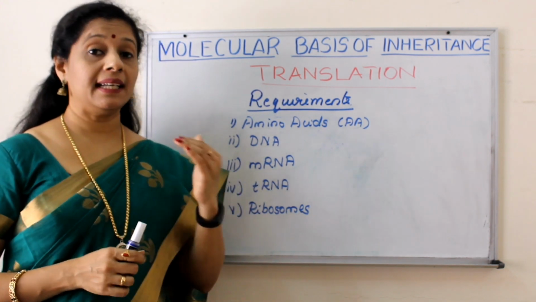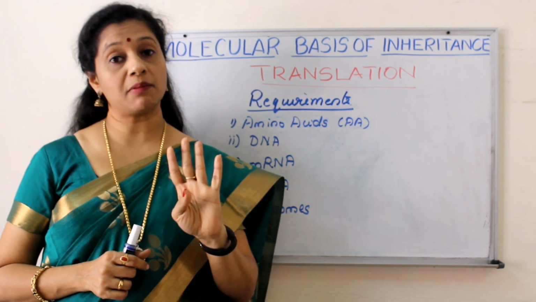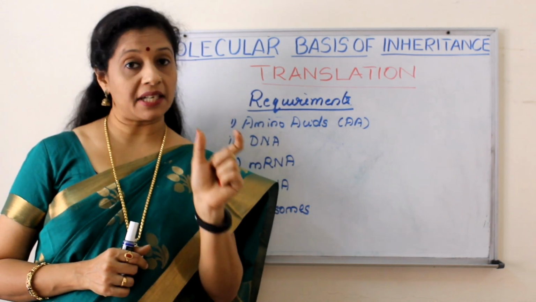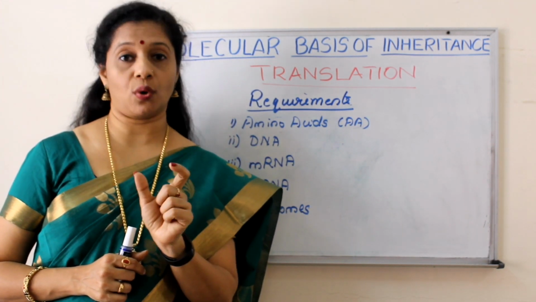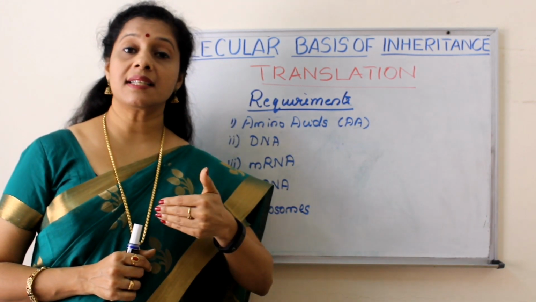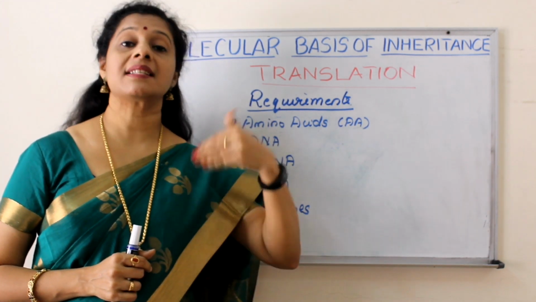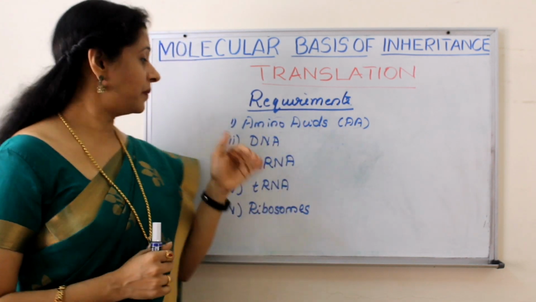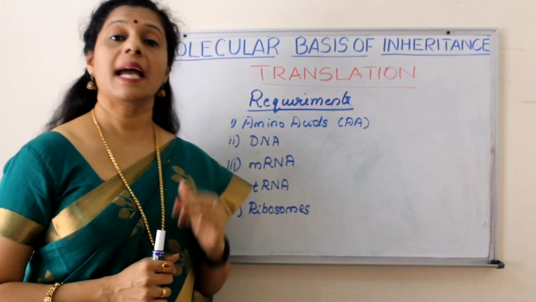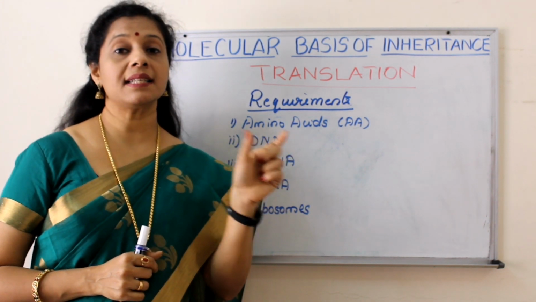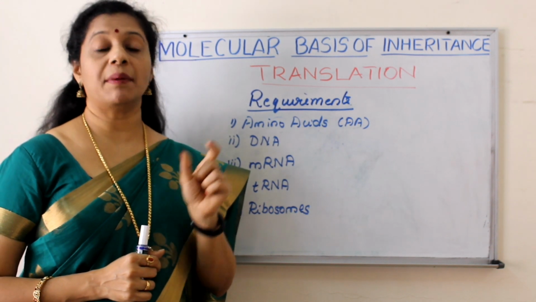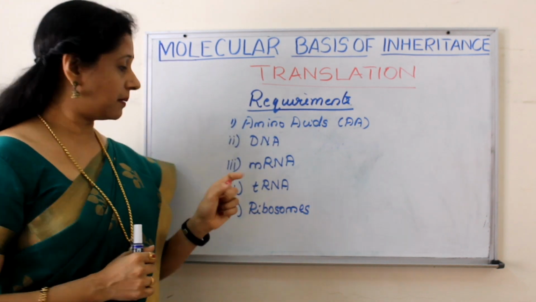But we know DNA has 4 types of nitrogen bases, and 3 consecutive nitrogen bases make a codon, or code for an amino acid. But the amino acid is coded by uracil, whereas DNA has thymine. So, from DNA, another intermediate is formed, that is mRNA. mRNA has triplet codons. Based on that, protein synthesis can happen, or amino acids can be brought.